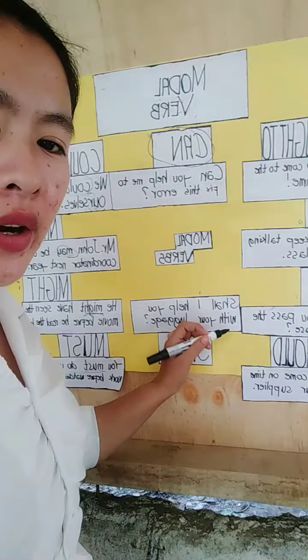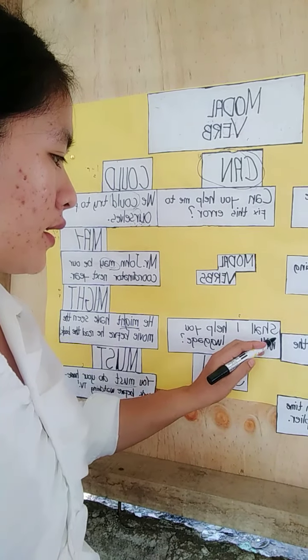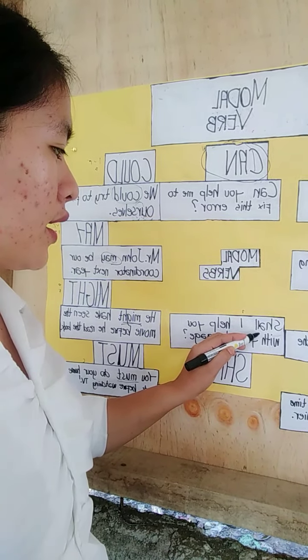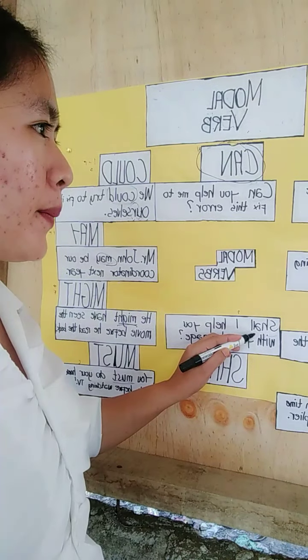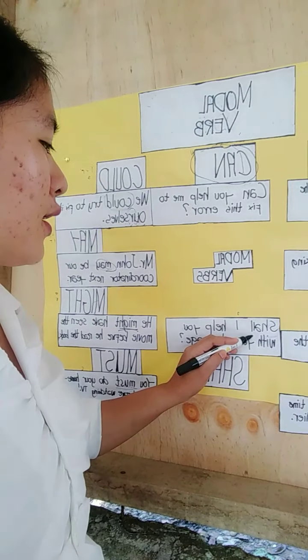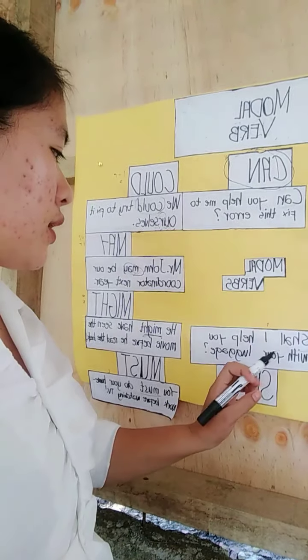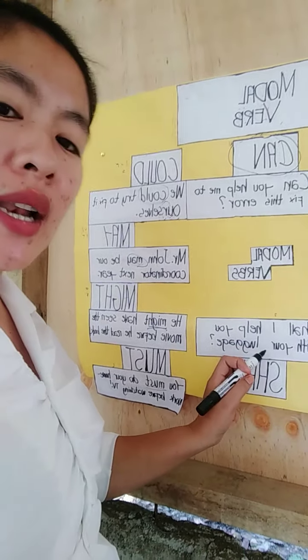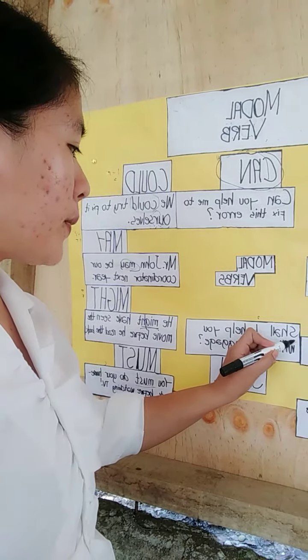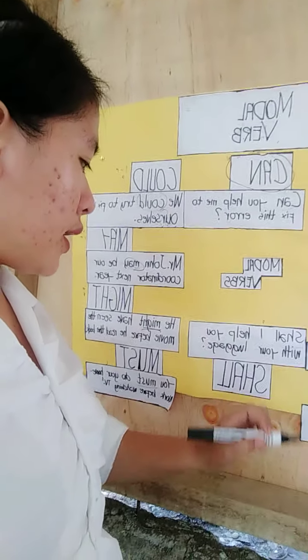Our modal verb here is shall, the present tense of should. Shall I help you with your luggage? So our modal verb here is shall. Okay, we will proceed.